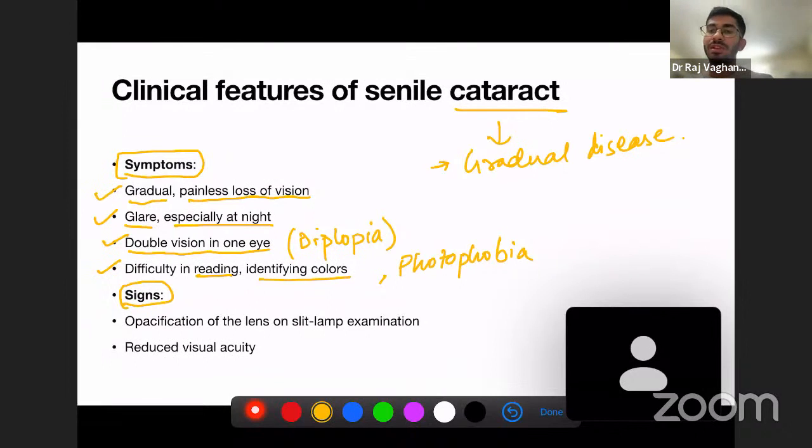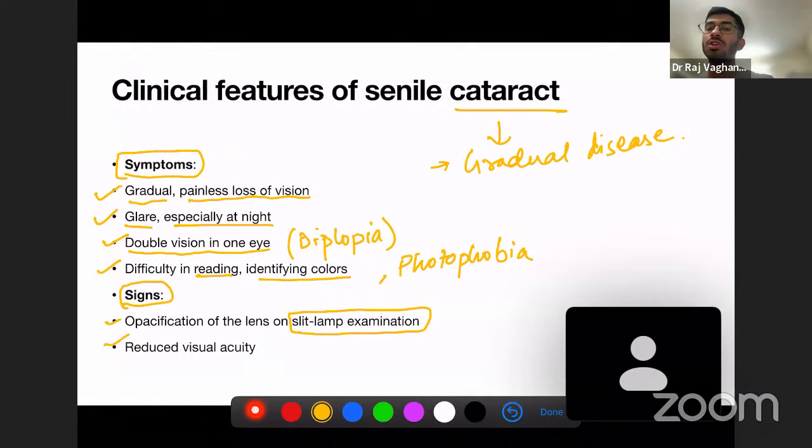Now the signs of cataract. How do you know whether it is cataract or not by seeing the clinical signs? So, opacification of the lens on slit lamp examination. Slit lamp examination is one of the most widely used diagnostic techniques to determine cataract and glaucoma in patients. On slit lamp examination, you can see the opacification of the lens if it is present.